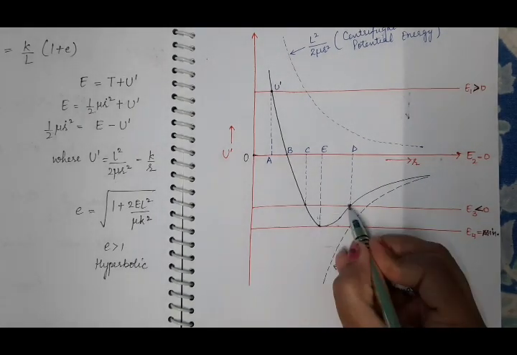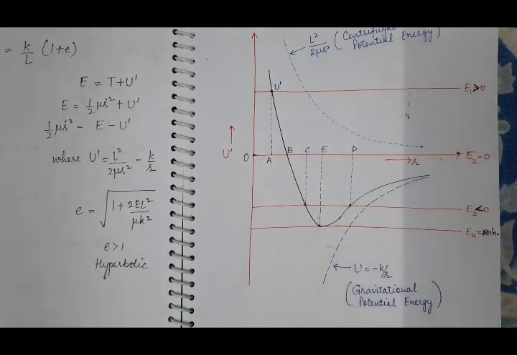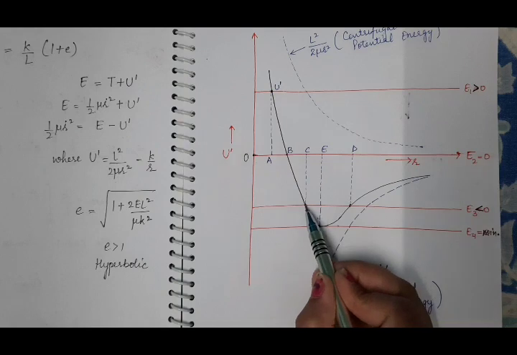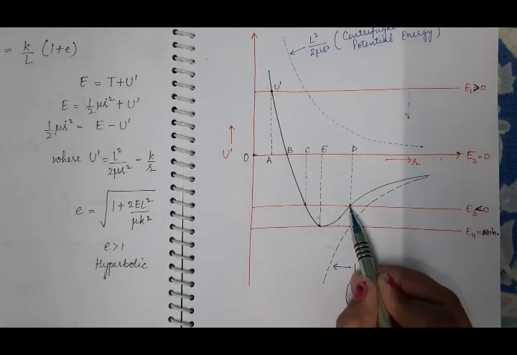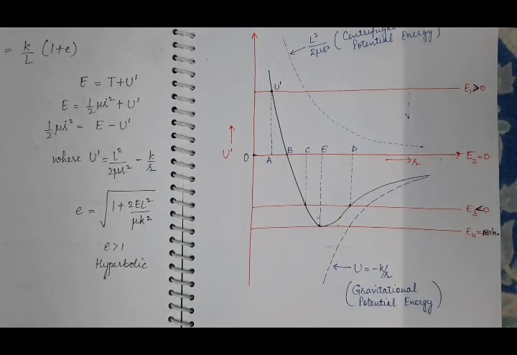It means at these 2 points the total energy of the body is equal to U dash, so the kinetic energy will be 0 at these 2 points. So in the E3 less than 0 case, the motion of the body is bounded motion.